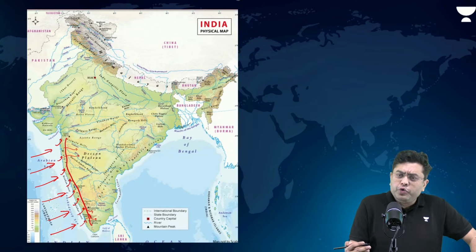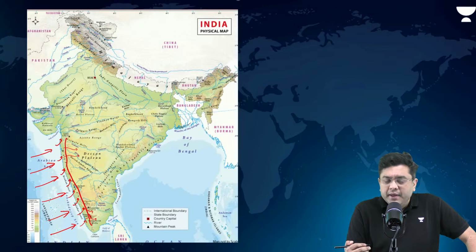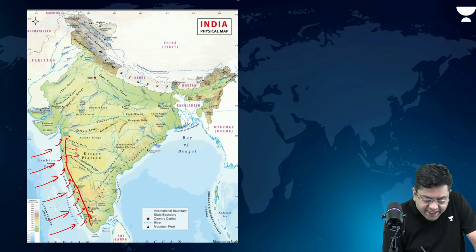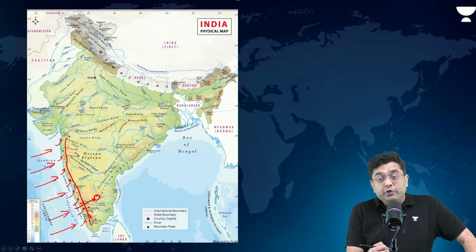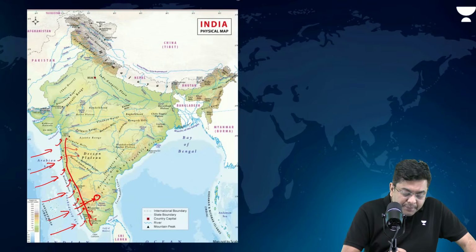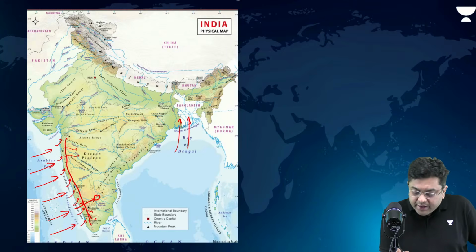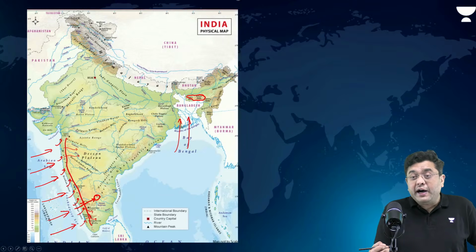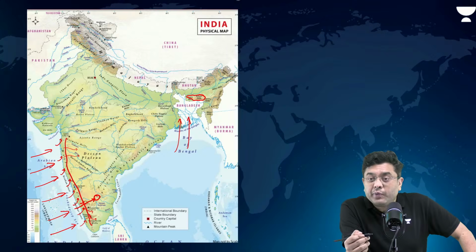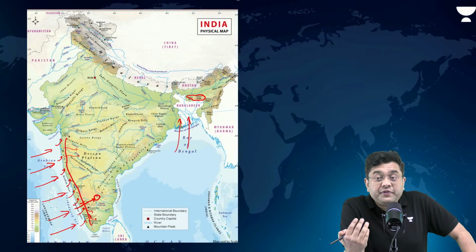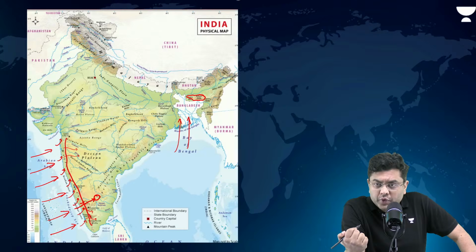But why is it that Bangalore is cool comparatively? Because in this area, there is a gap. Through those gaps, winds come in to the region around Bangalore Plateau, and there you receive rainfall. In the meanwhile, winds from the region of Bay of Bengal, as they enter, carrying so much moisture, face the hills of Garo, Khasi, and Jayantia. Such heavy amount of rainfall, that is why Cherrapunji and Mawsynram receive the highest rainfall across the world.